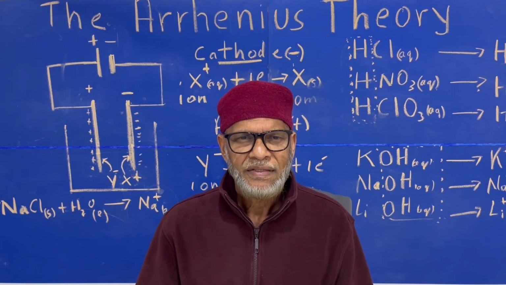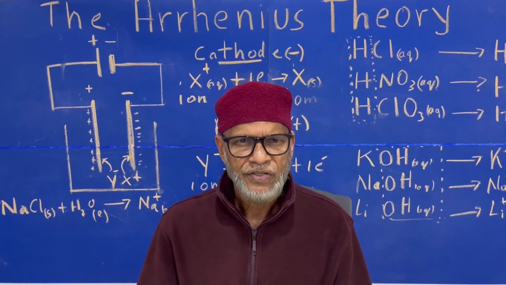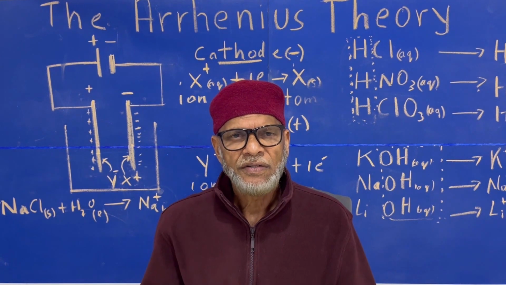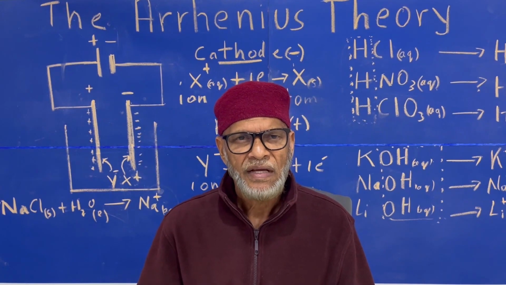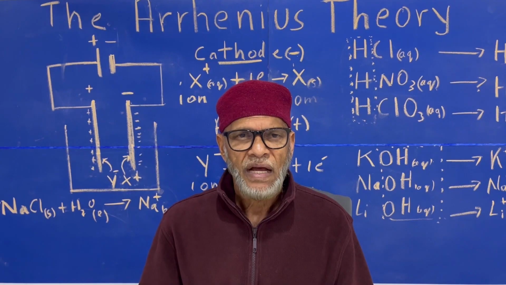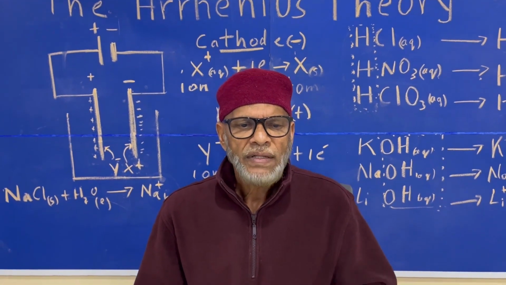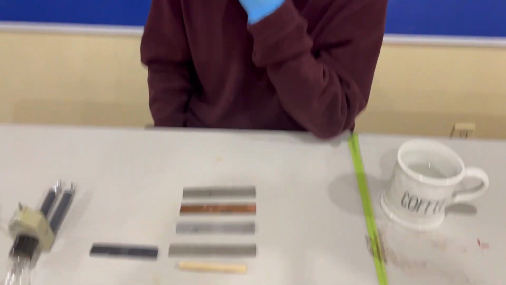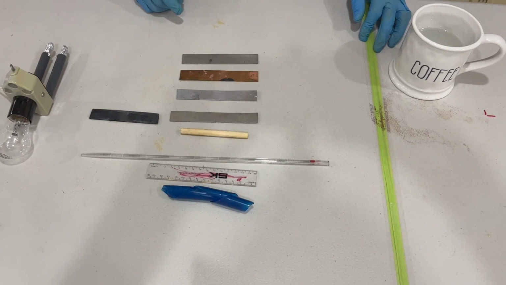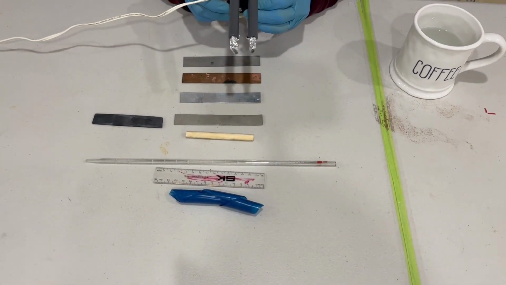Hi folks, today we'll be looking at the conduction of electricity by aqueous solutions of salts, acids, and bases, and to explain how the results of similar types of investigations enabled Arrhenius to formulate his theory about acids and bases. But first we need to understand what is a closed circuit and what is an open circuit, and to distinguish between conductors and insulators.